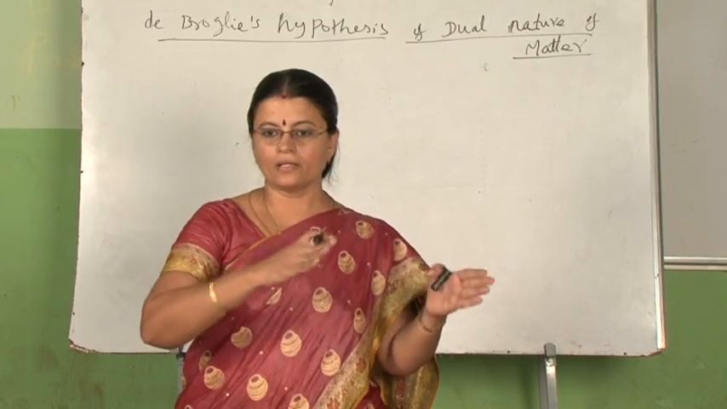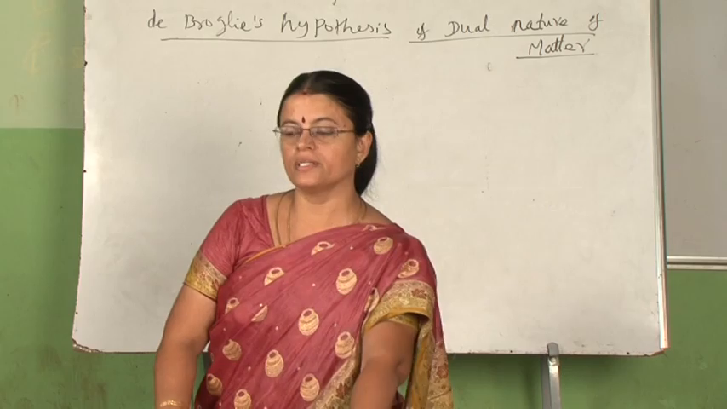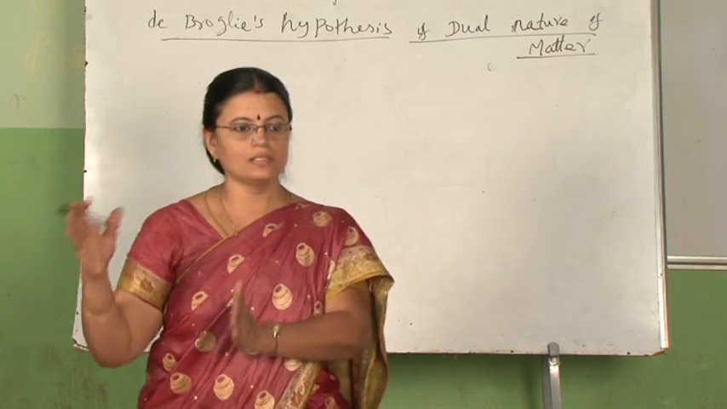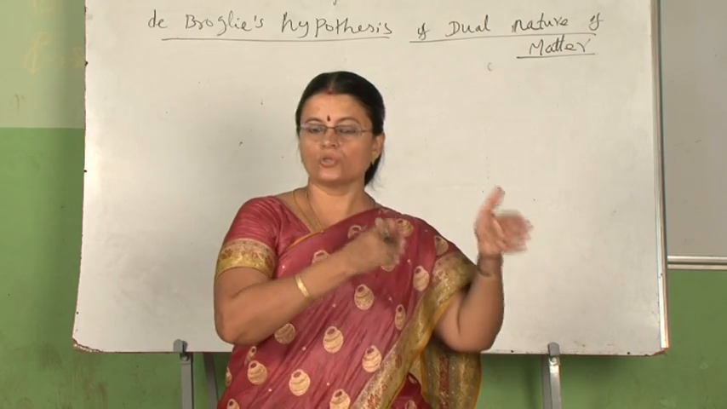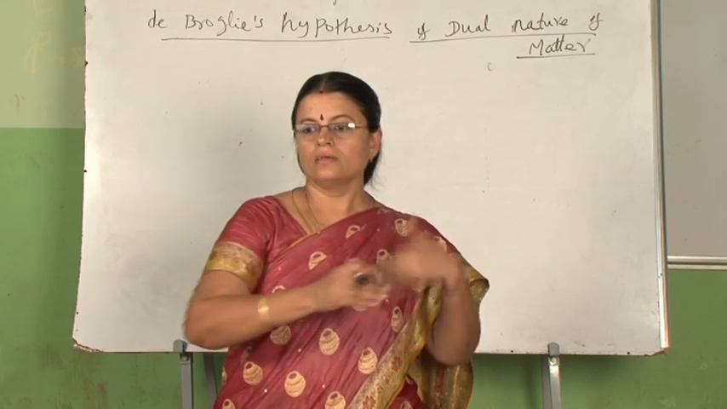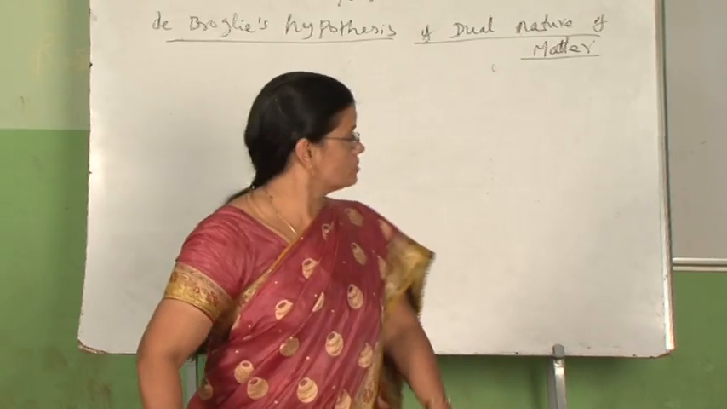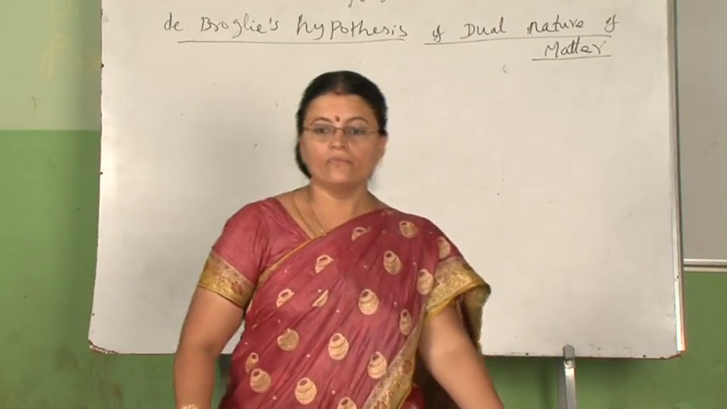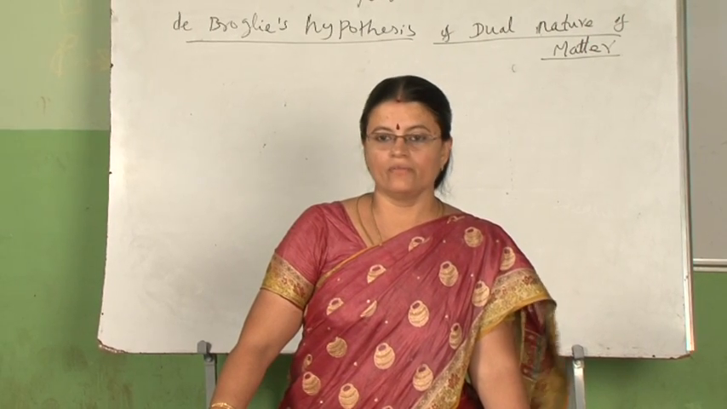Energy is available in the form of matter or radiation. And we also know that nature loves symmetry. So, when radiation has a dual nature, matter, another entity, should also have a dual nature. This was the thought given by de Broglie, and he also proposed that every moving material particle will be associated with a wave.